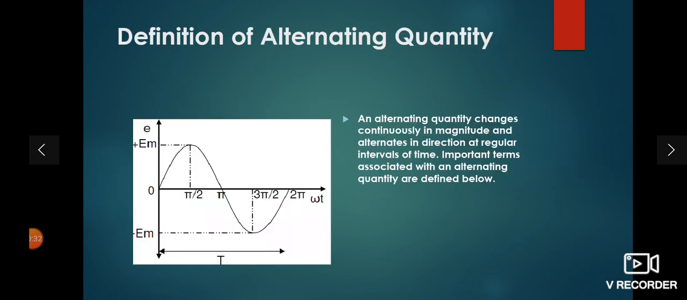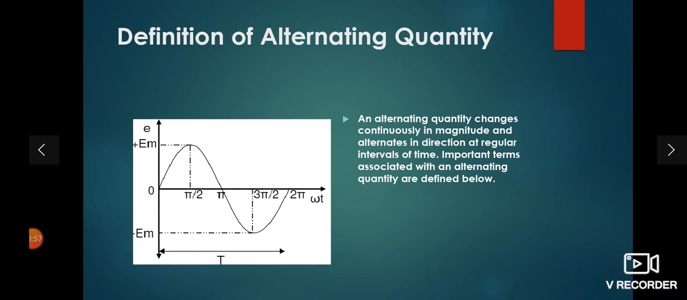What is meant by alternating quantities? Alternating quantity means the quantities whose magnitude and direction change continuously with respect to time. That is called an alternating quantity. An alternating quantity is represented by a sine wave. If you plot the quantity with respect to time, you will get the sine wave.